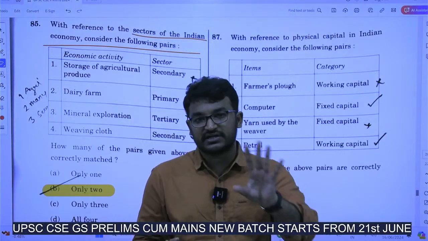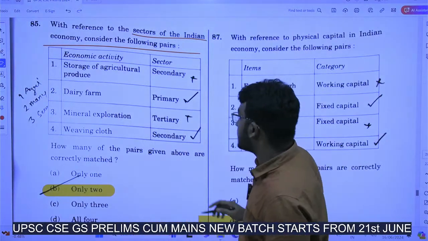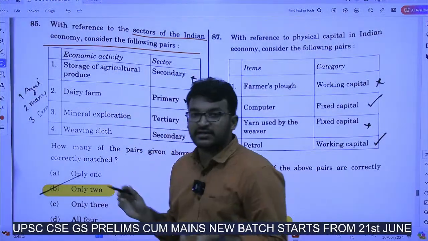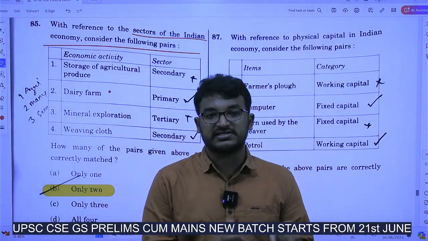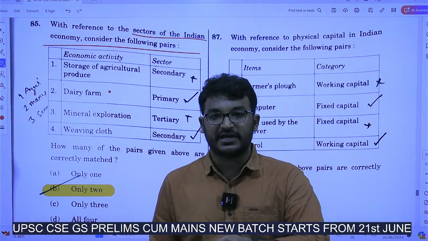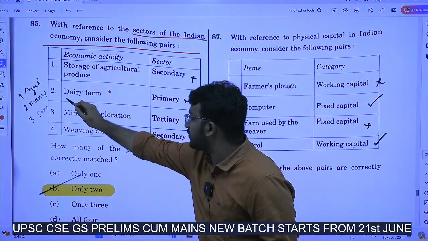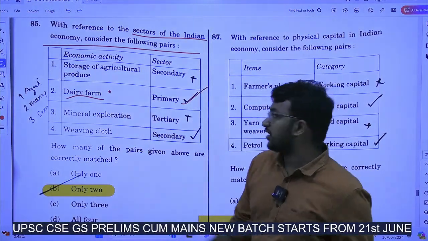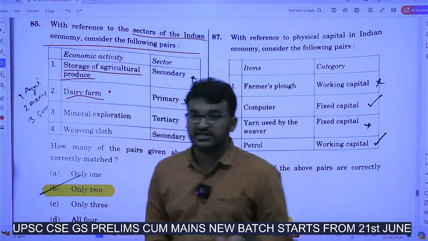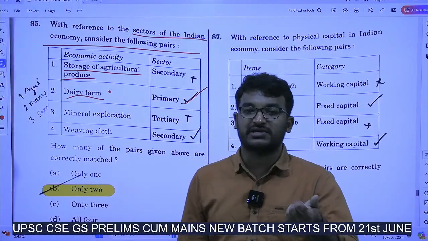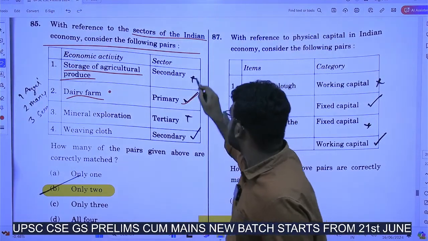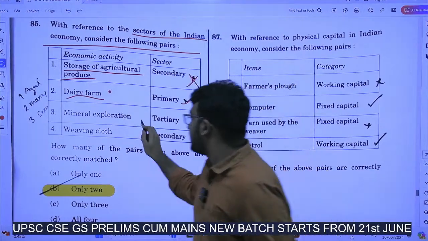All these come under the primary sector. Now consider this. In the Indian economy generally, agriculture, dairy and allied activities, mining, all these will be coming under the primary sector. You all know this. So of course dairy farm comes under the primary sector. Now storage of agriculture produce. As I already told, agriculture produce will be coming under the primary sector. So this is wrong.